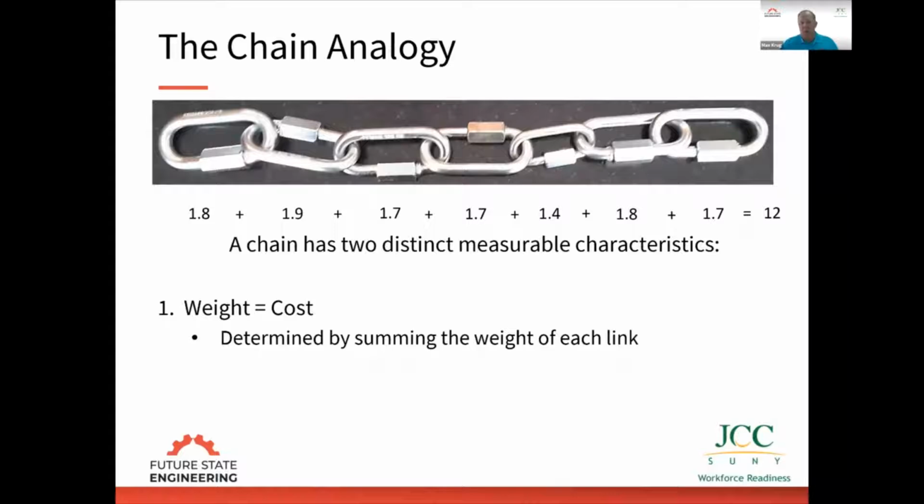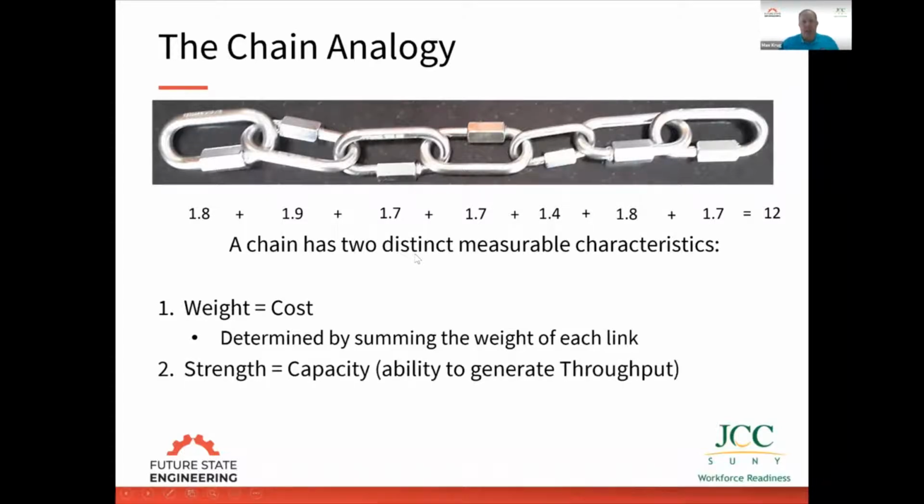If I add the cost of one department plus the cost of another department plus the cost of a third department, and add up all the departments in the company, I get the total cost to run that business. But there's another way we can measure the chain, and that is by its strength. Strength represents capacity. It's our ability to generate throughput or to generate sales. If I look at the capacity of each link, and these links have different capacities, how strong is the chain? Well, it's determined by the weakest link.